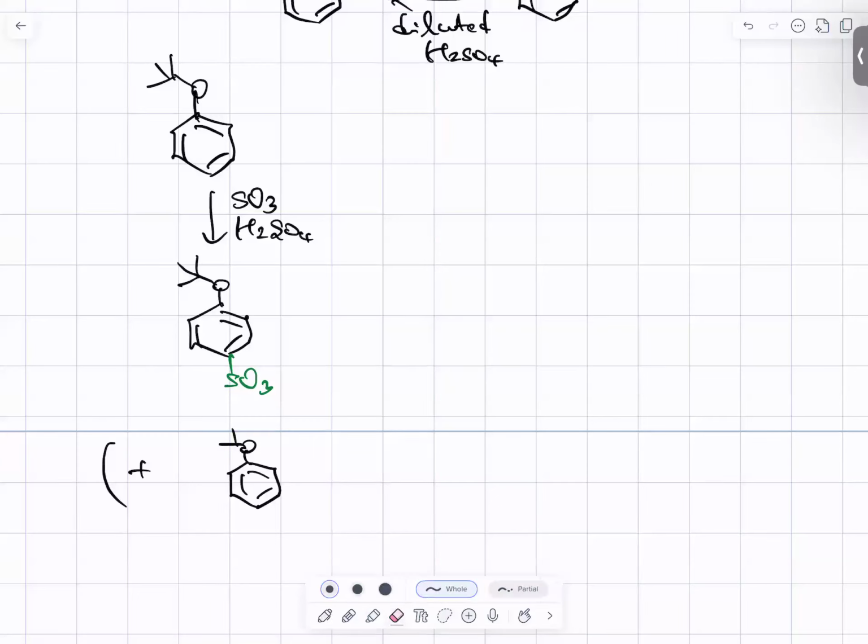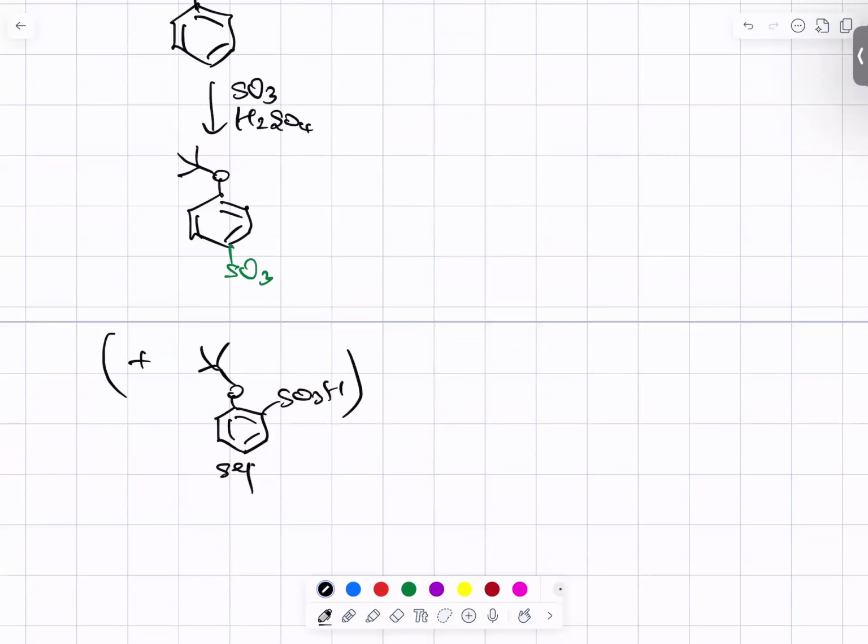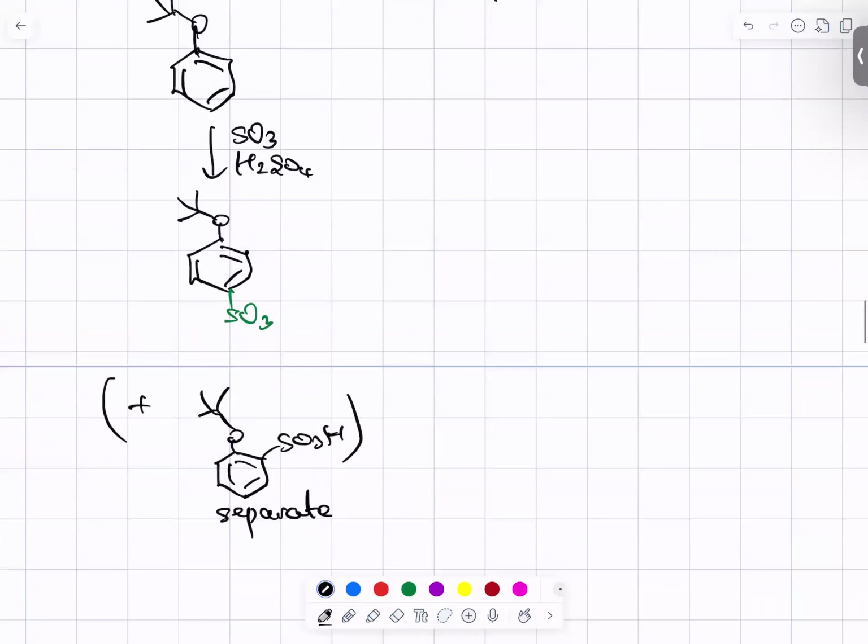Let me erase this one and put it down here. This one is occupied, and then if a significant amount of ortho substitution occurs, we can separate this ortho product from the para.